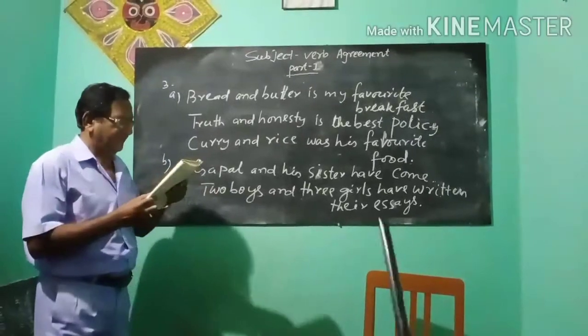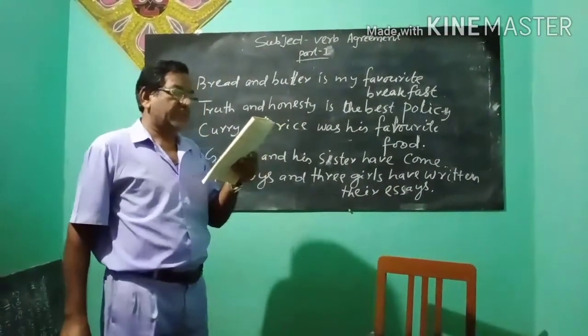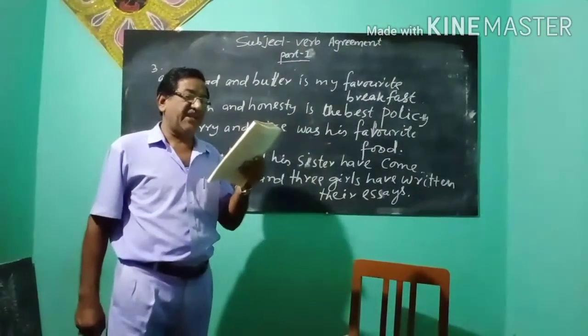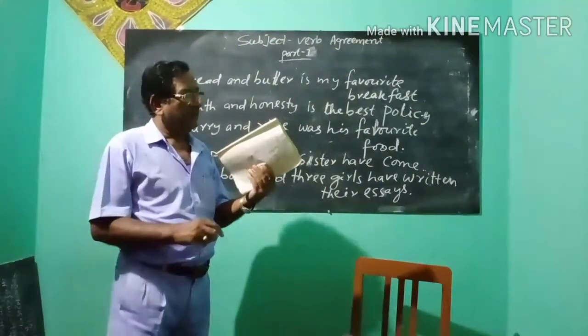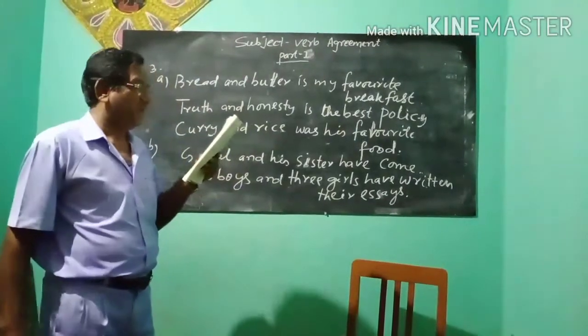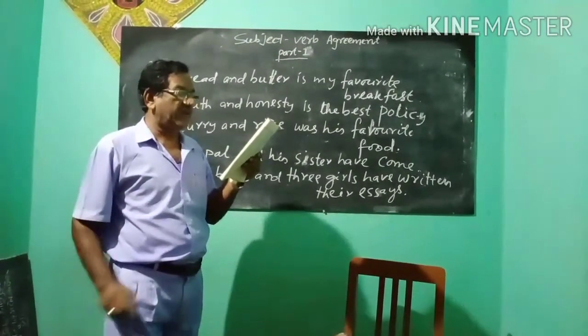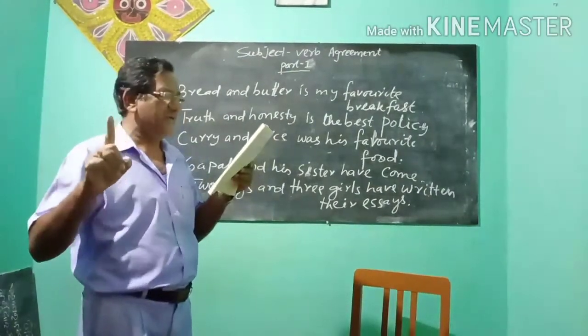Rule number 3. Rule number 3 says, if 2 nouns joined by and are regarded as a single object or notion, the verb is singular. Single object or notion means गोटिए उद्देश्य रे व्यवहार करा जाए.